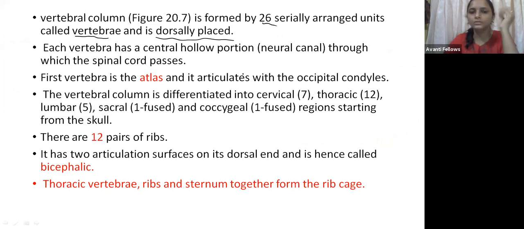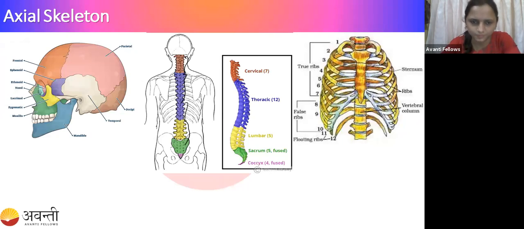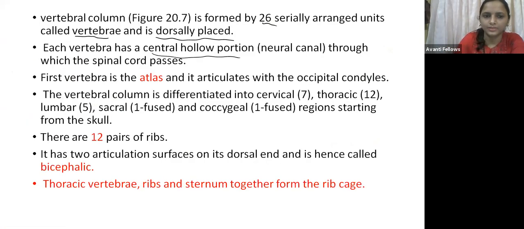In the vertebral column, there is a hollow cylinder-like portion inside, from which the nerve fibers emerge. The vertebra has a central hollow portion through which the spinal cord passes.